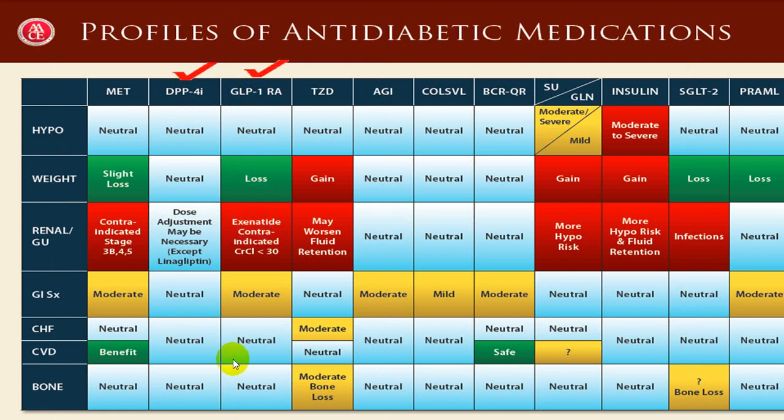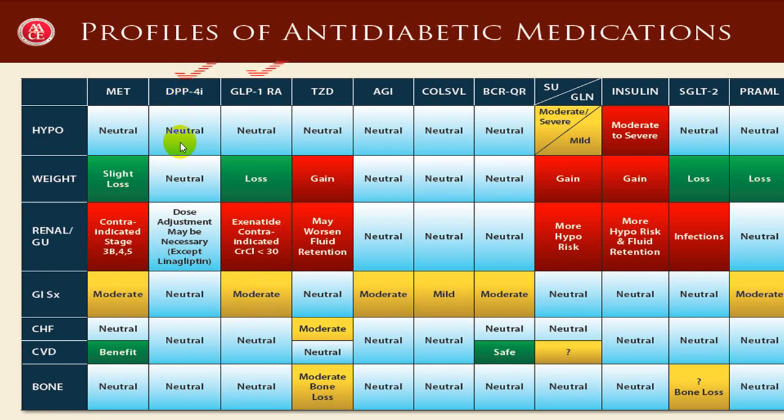Also, it is powerful. You can give it once weekly. Another advantage. The only disadvantage is that it is an injectable form. It is contraindicated if GFR is less than 30. GI side effects are much more, like nausea, vomiting, etc.